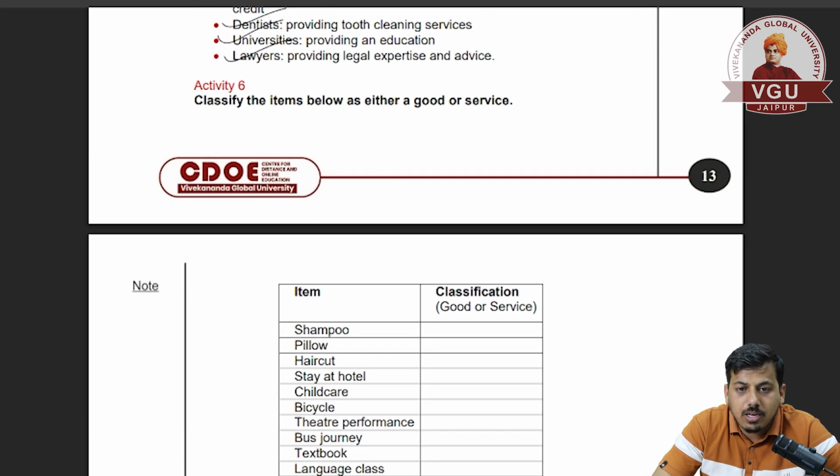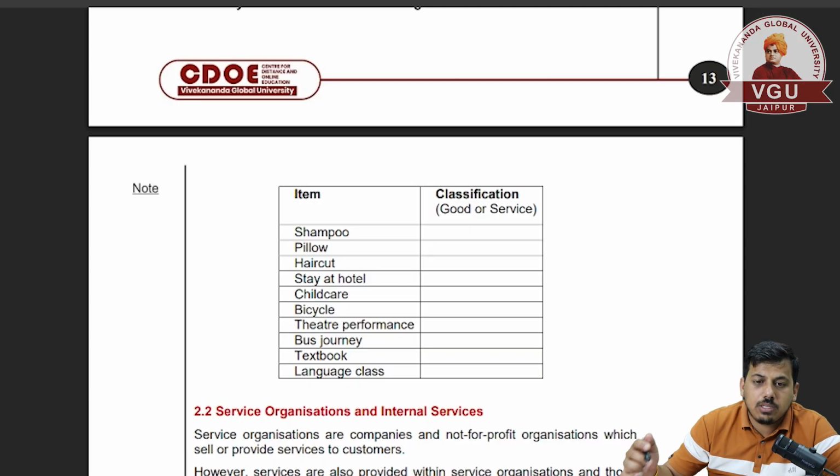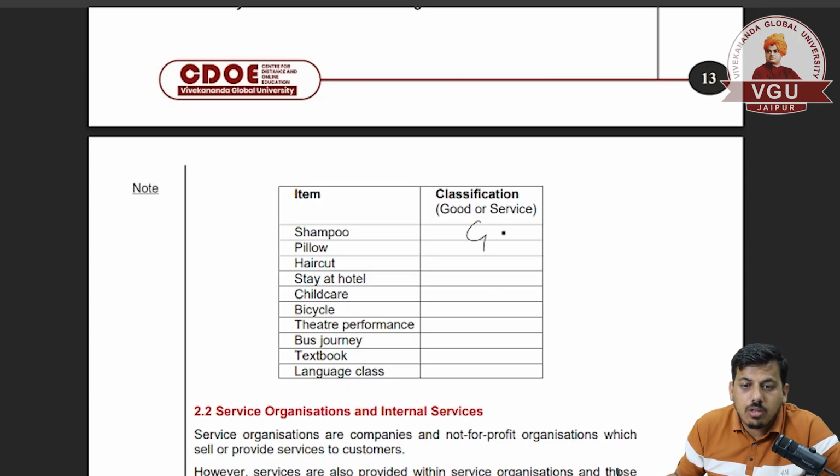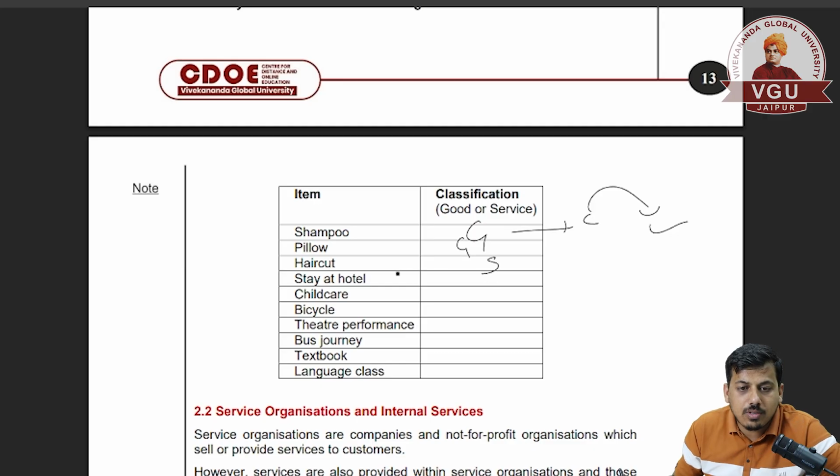Example: classify the items below as either goods or services. Shampoo is a good and it can be sold to a person, and the customer can also sell it further, so it is transferable. Pillow is also a good. Haircut is a service which is provided. Stay at a hotel is also a service. Hotel is a good, but staying at a hotel is a service. Childcare is a service. Bicycle is a good.